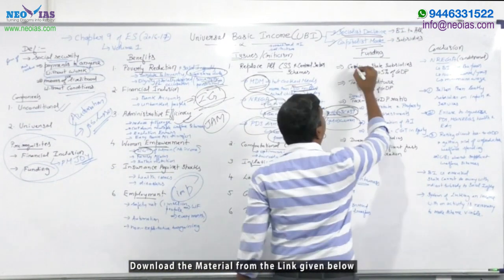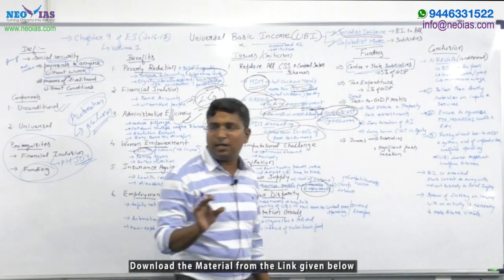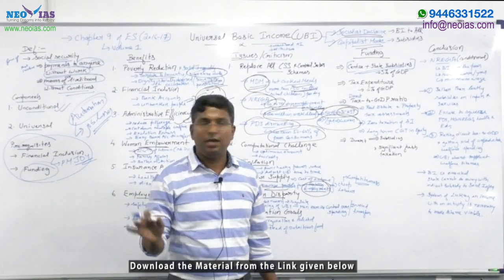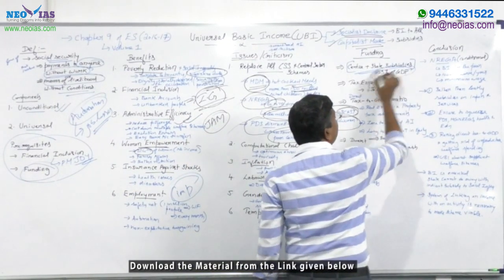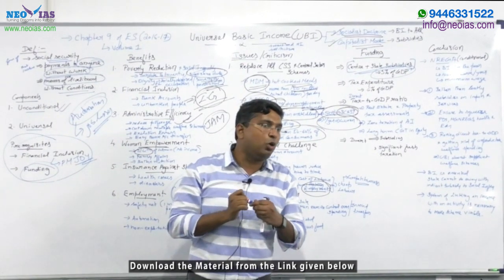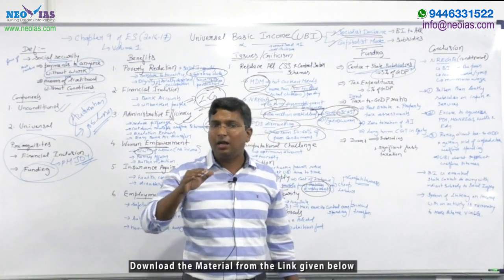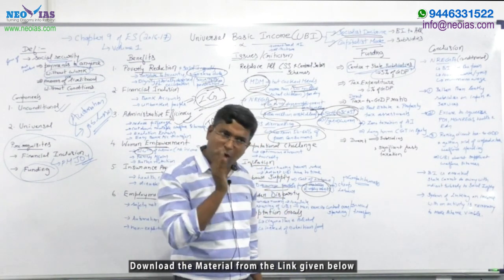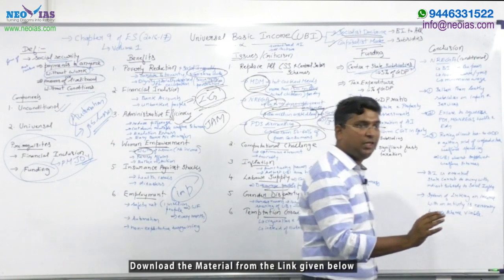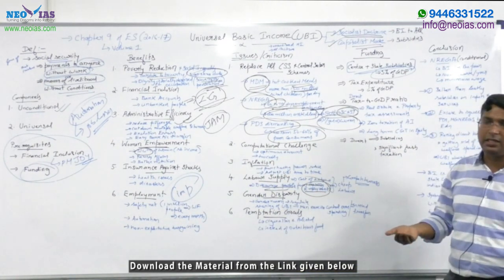If you add both the central government and state government subsidies, they constitute 5% of GDP. Most of these subsidies are not benefiting the poor section. The well-off section is benefiting from these subsidies. There are different forms of subsidies.